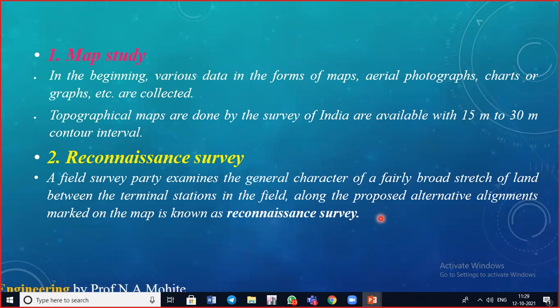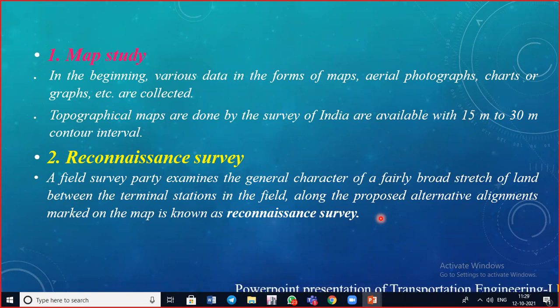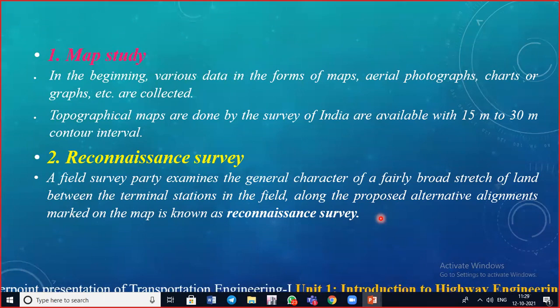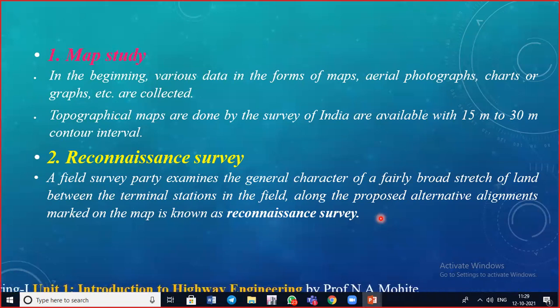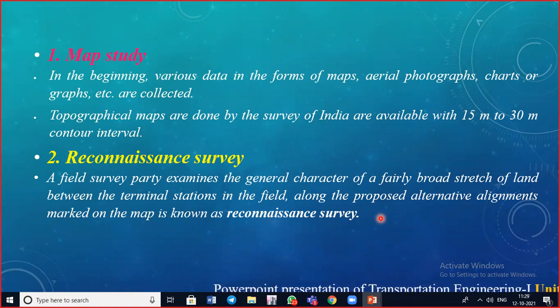Then, geological features, like what type of soil is present there, and whether the surface of the land over which the road is to be constructed is suitable or whether there will be any kind of settlement.